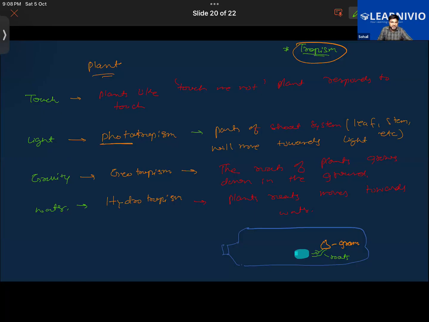We see that the roots are showing positive geotropism, as they are moving into the ground. Where does gravity act? It acts in the downward direction. So roots are following the direction of gravity. But the upper part of the plant, basically the shoot system, the stem, leaves and branches, are growing against gravity, in the upward direction. So that is the thing. Now hope this should be clear to you.